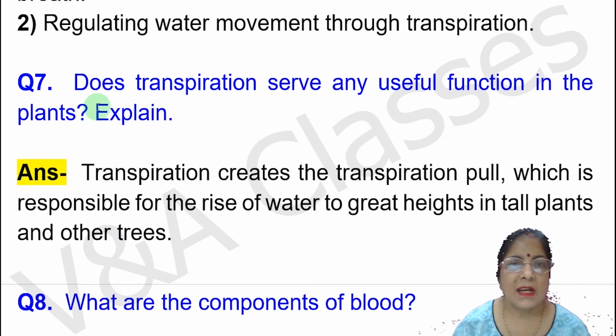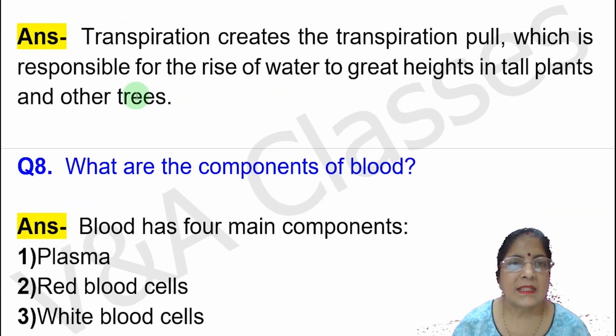Next question. Does transpiration serve any useful function in the plants? Explain. It means क्या transpiration plants में कोई useful काम करता है? Explain करें. Answer. Transpiration creates the transpiration pull which is responsible for the rise of water to great heights in the tall plants and other trees.